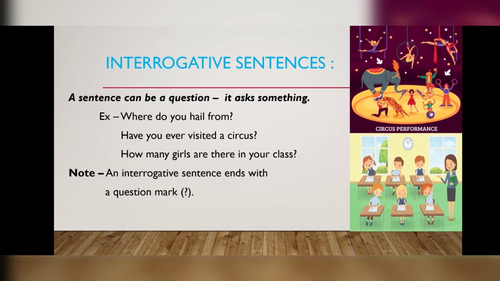Example, where do you hail from? Have you ever visited a circus? How many girls are there in your class? These three are examples of interrogative sentences. Note, an interrogative sentence ends with a question mark. You can see question marks are put after the sentences.